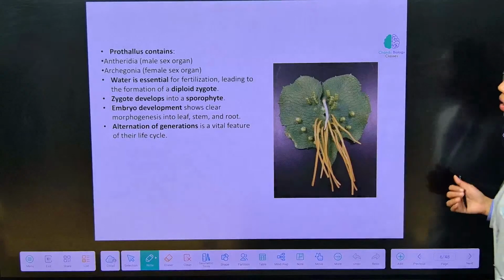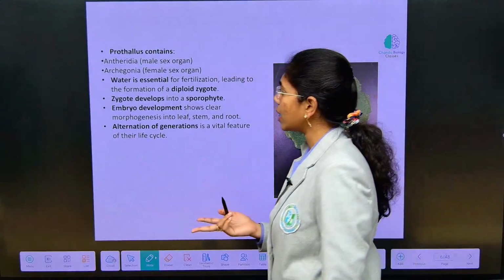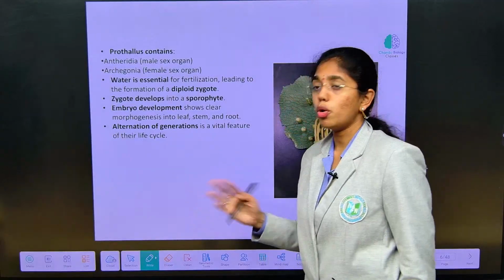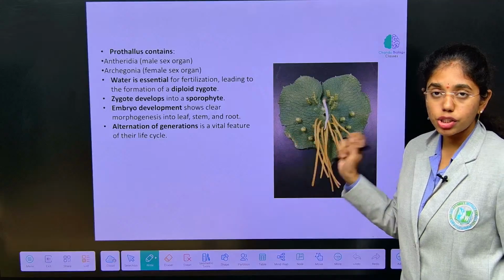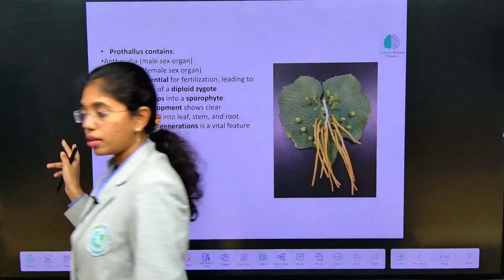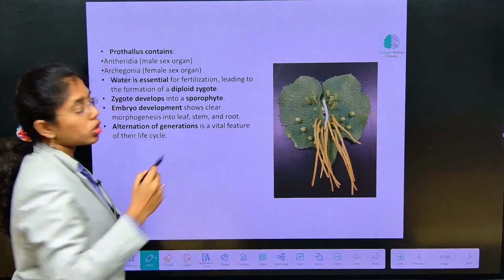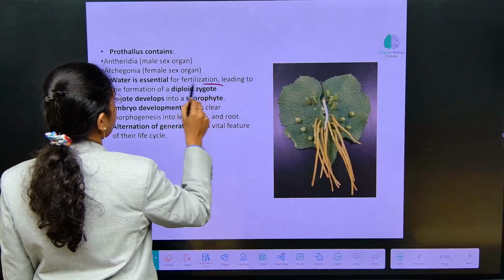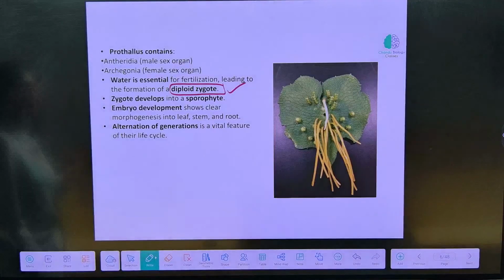Next. Prothallus, what does it contain? It contains both male and female sex organs. Here also you can see both monoecious and dioecious conditions. And water is essential for fertilization, right? Both for bryophytes and pteridophytes, water is essential for fertilization, and post fertilization this will form a diploid zygote.